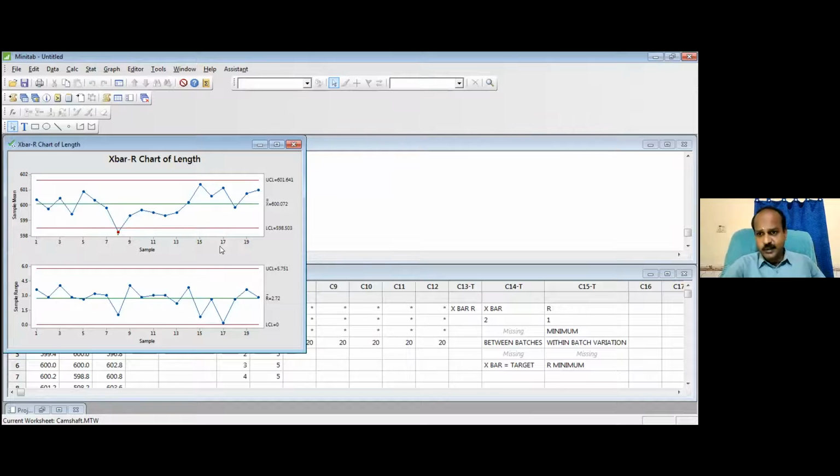Which one should I look at first? R chart or X bar chart? R chart. You must plot the R chart and you must look at this. Now tell me, is your R chart under control? Control, sir, within the limit. Yes, under control. What does it mean practically?